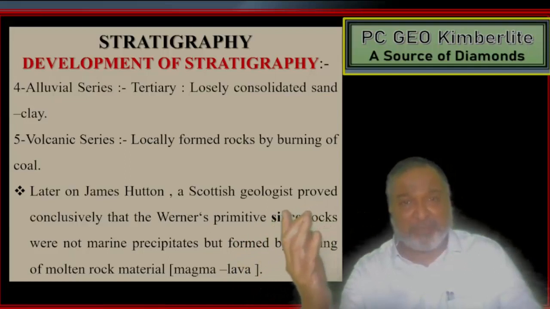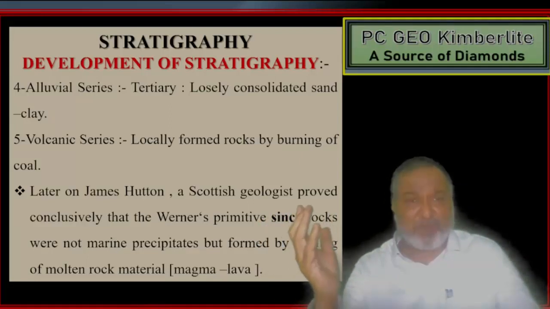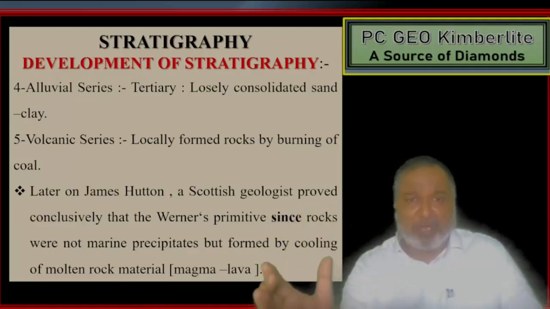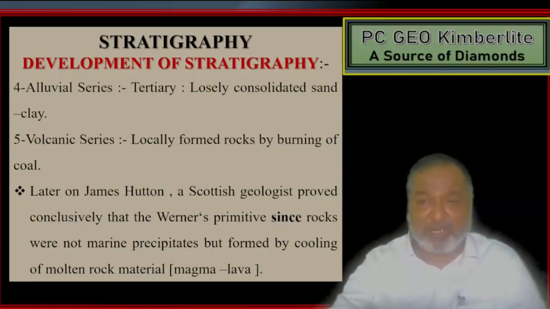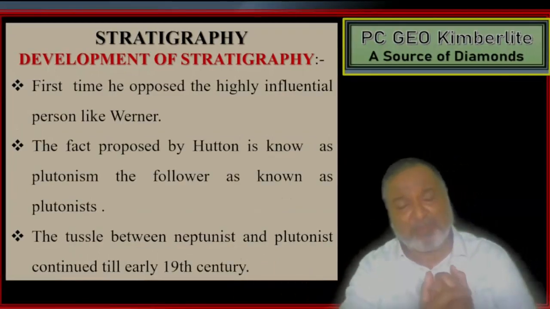Later on, James Hutton, a Scottish geologist, proved conclusively that Werner's primitive rocks were not marine precipitates but were formed by cooling of molten rock material, that is lava and magma.